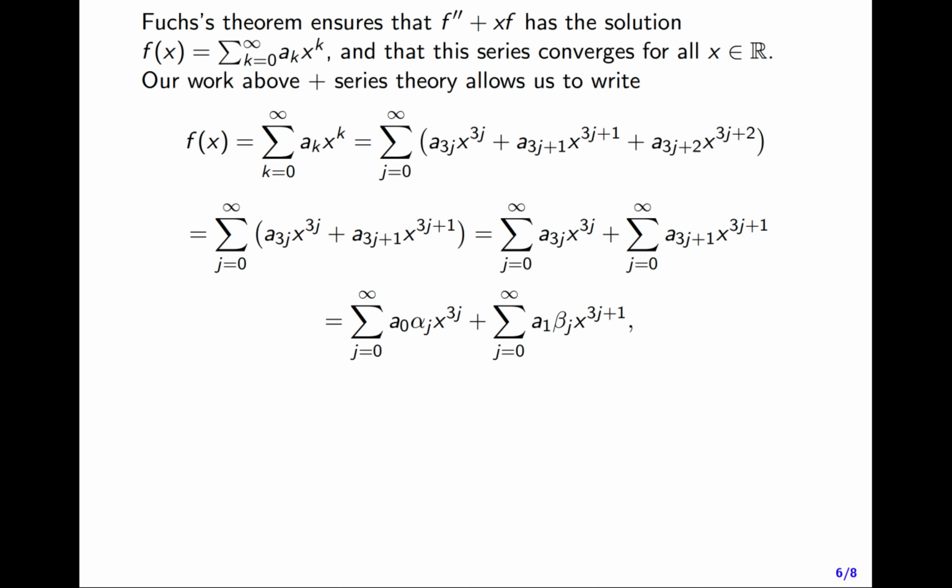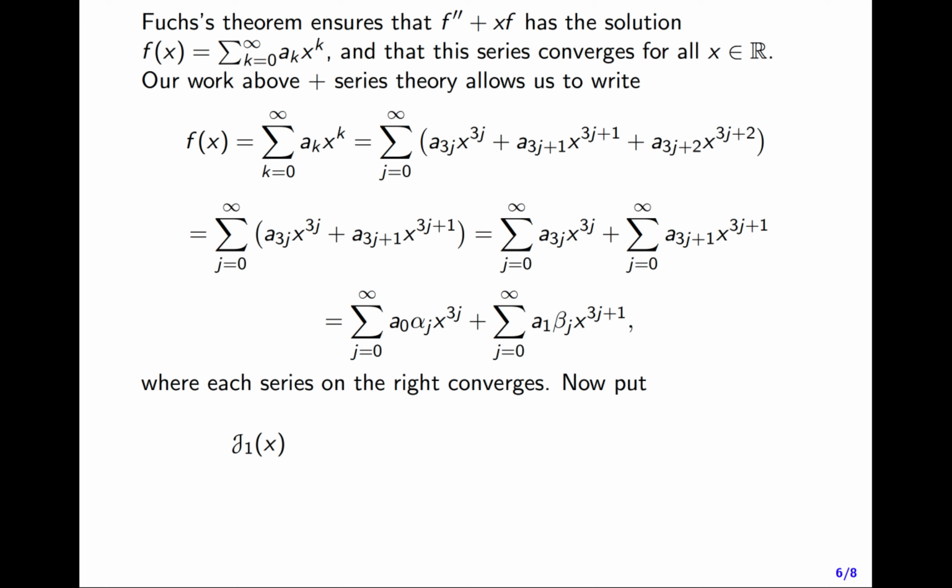And now we know what a_{3j} and a_{3j+1} are. So really f of x is the sum from j equals 0 to infinity of a_0 times that special number alpha_j times x to the 3j, plus the sum from j equals 0 to infinity of a_1 times that special number beta_j times x to the 3j+1. So now let's define two new series. It looks like f of x is the sum of a scalar multiple of one series, a_0 times the alpha_j series, and a scalar multiple of another series, a_1 times the beta_j series.